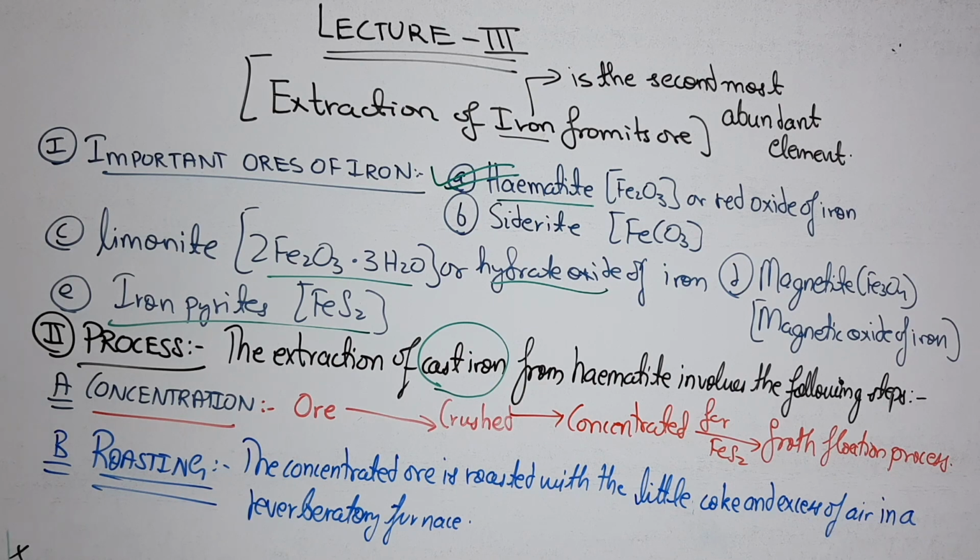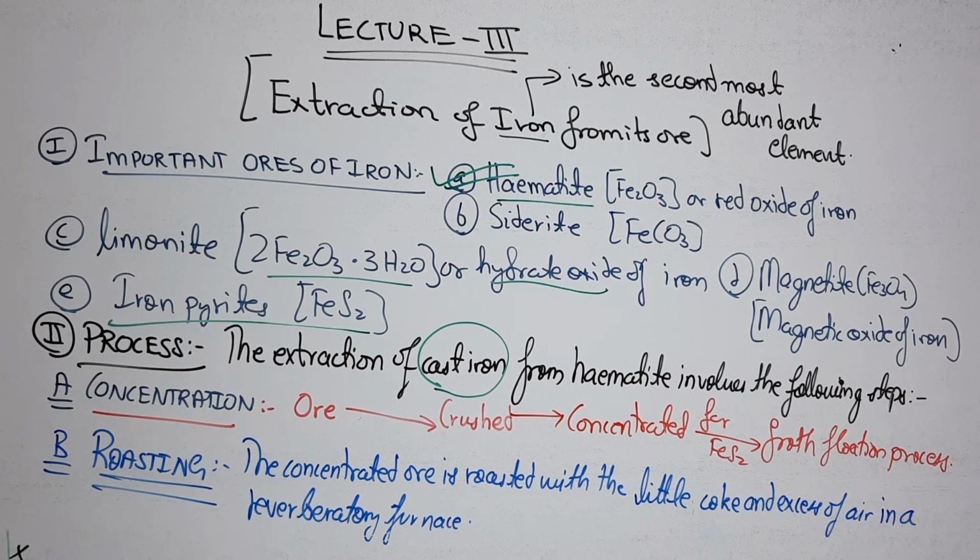Now the second step, once you have completed the concentration of the ore, is roasting. Roasting means you have to heat the ore in excess of air with a little coke in the reverberatory furnace. I have already shown you the image of the reverberatory furnace in the previous lecture.